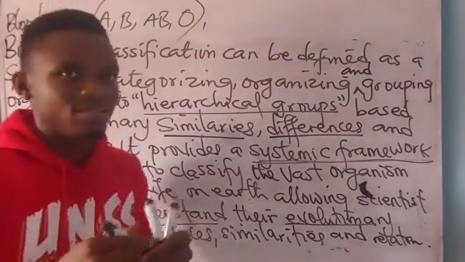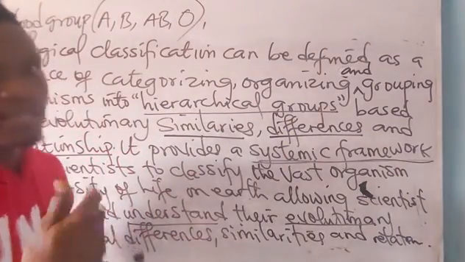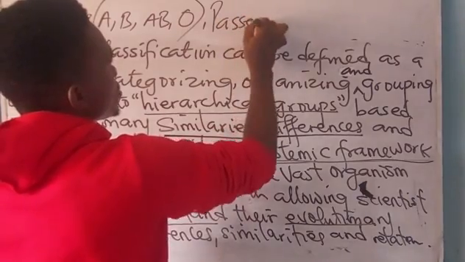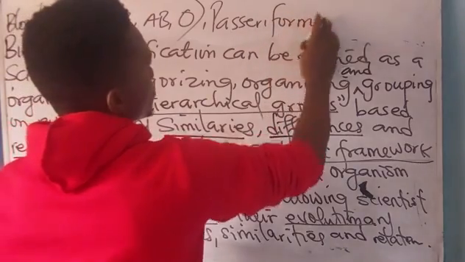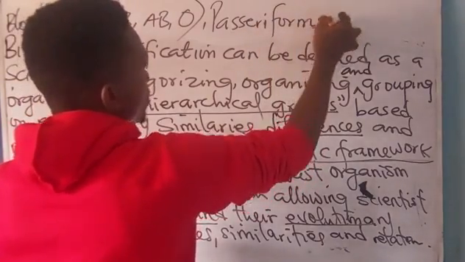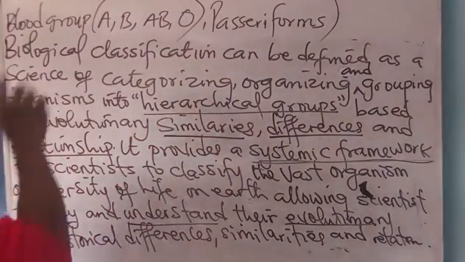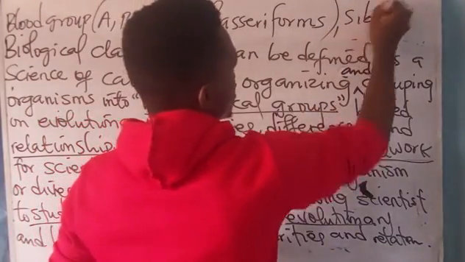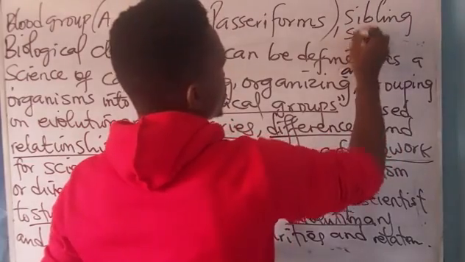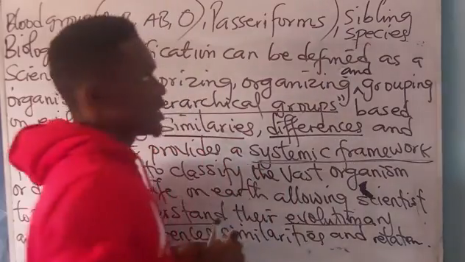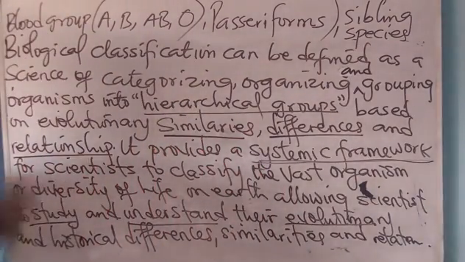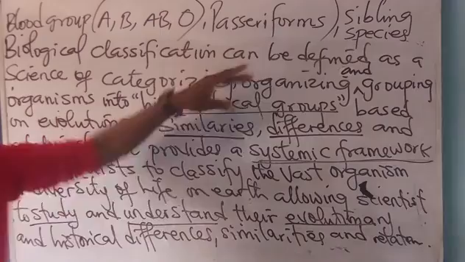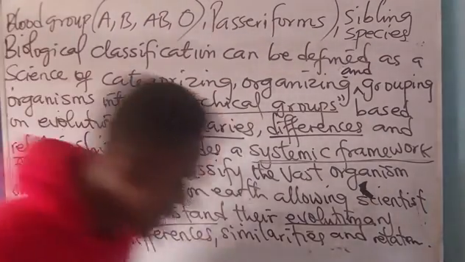Now, singing birds, birds that sing, they are called what? Passeriforms, singing birds. So these are under what? Biological classification. And secondly, sibling species. The classification of sibling species, passeriforms, blood groups are some instances of what? Biological classification. I believe it is clear enough.